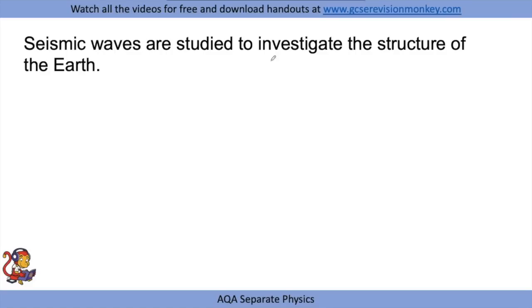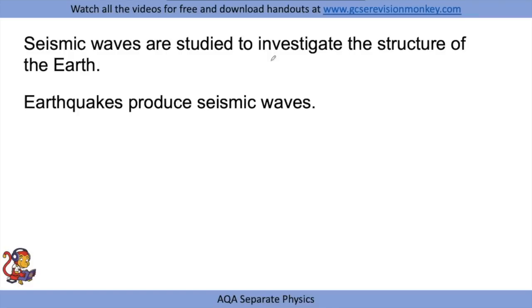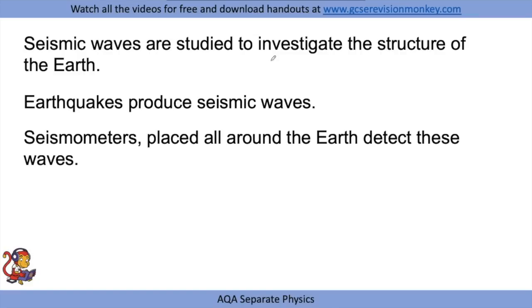So further to ultrasound waves being used to study the structure of objects, seismic waves are studied to investigate the structure of the Earth. And earthquakes are the things that produce seismic waves. And seismometers are placed all around the Earth to detect these waves. And there are two seismic waves.